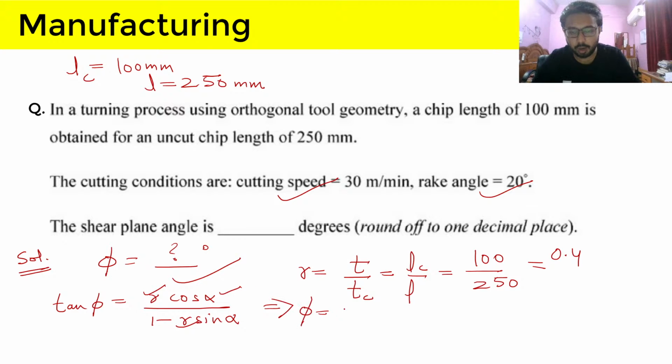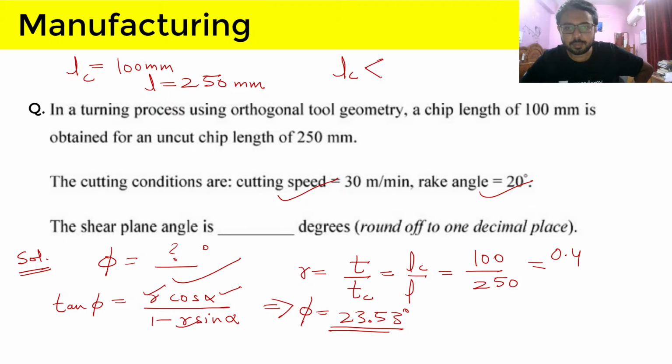Phi is coming out as 23.53 degrees. So what we have to see in this question is that after doing a question, you should look into it to see if you can obtain any data or any pattern, and absorb that data or pattern, so that you are very well aware of the values and what those values mean.